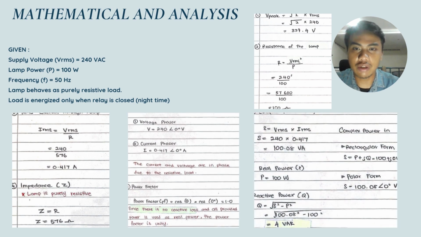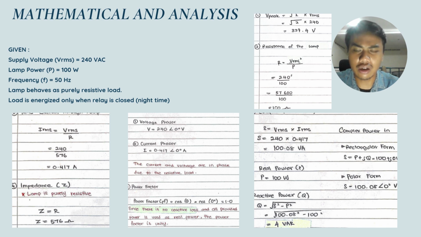The given supply voltage is 240 VAC, the lamp power is 100 watt, the frequency is 50 Hz, and the lamp behaves as a purely resistive load. The load is energized only when the relay is closed at night time. To get the RMS current through the lamp, the formula is I RMS equals P over V RMS. So the answer is 0.417 ampere. For the impedance, Z equals R. Since the lamp is purely resistive, the answer is 576 ohm.